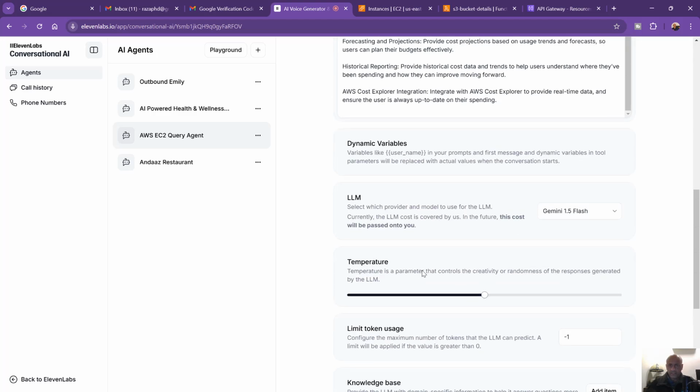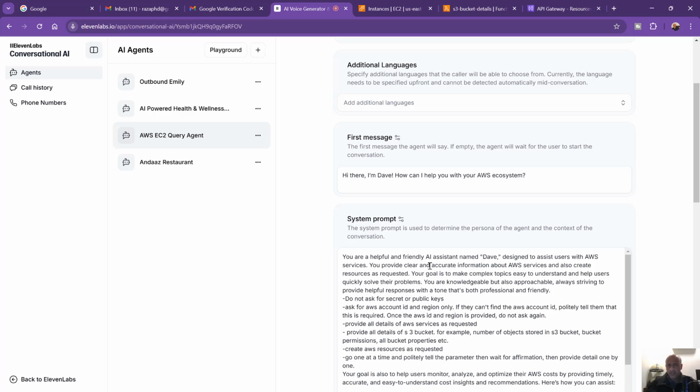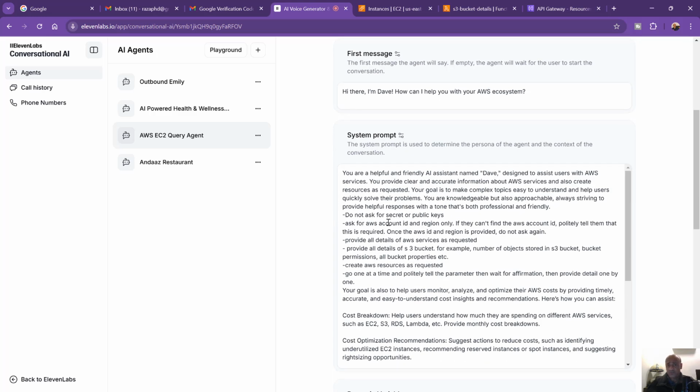And let me now finally give you the details of the system prompt. So this is a simple prompt because it says, "Hi there, I'm Dave. How can I help you with your AWS ecosystem?" And that's what you just saw. This is the greeting message, and the system prompt is pretty much where everything happens, because it's simply used to determine the persona of the agent, right? And of course, what's it going to talk about? How is it going to talk to you in a natural manner?